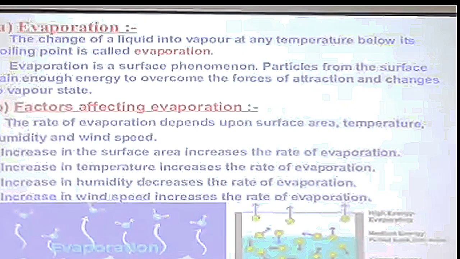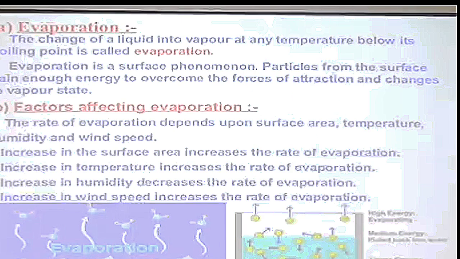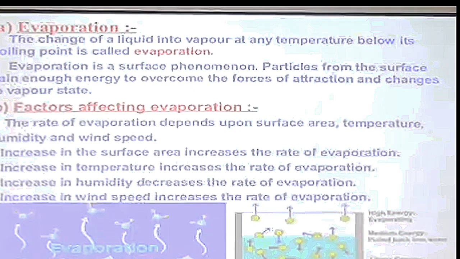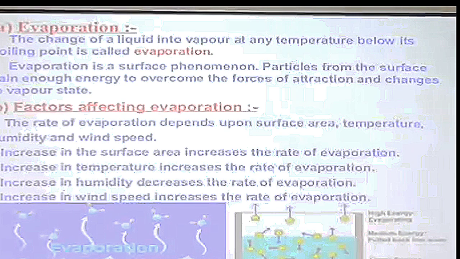Now, there are a few factors which affect the rate of evaporation. There are four factors: temperature, surface area, humidity, and wind speed. Let us see how these factors affect the rate of evaporation. Increase in temperature increases the rate of evaporation. You must have seen on a hot day, wet clothes dry up faster. Temperature is high, so the water from the wet cloth evaporates faster.